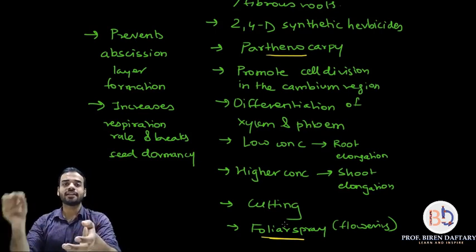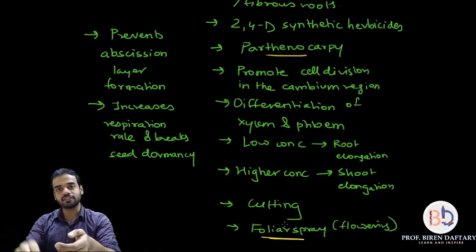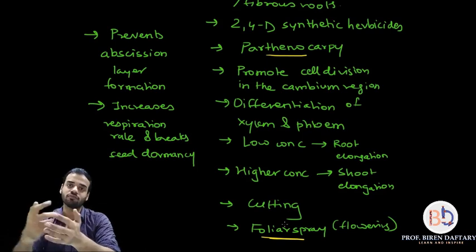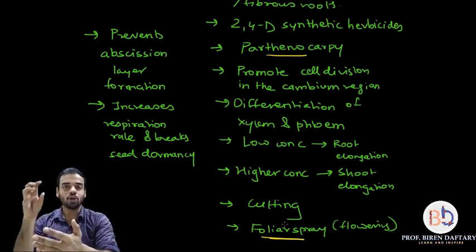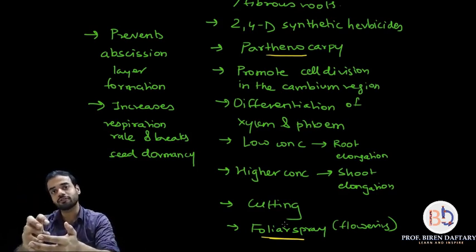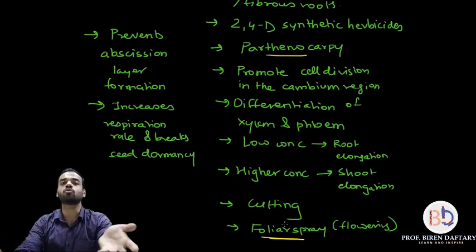I can put the seed in the soil and add auxins. Now instead of 2 weeks, the seed will germinate in maybe 6 or 7 days, in 1 week. Why? Because auxin breaks dormancy. It breaks that inactive phase of seeds, and causes the seed to grow faster.